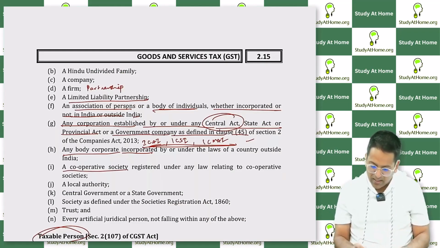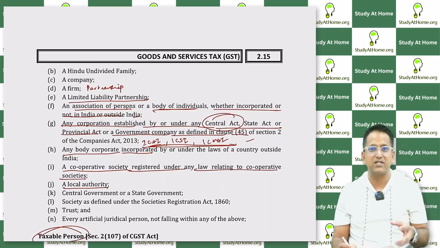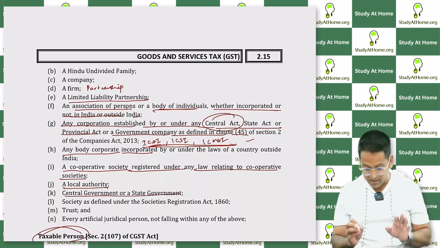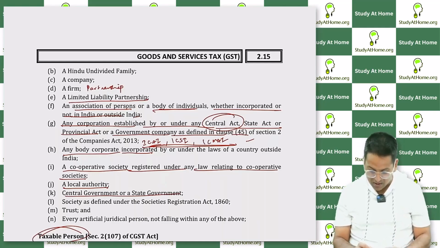A cooperative society registered under any law relating to cooperative societies. Cooperative society is also a person. Local authority like Gram Panchayat, Municipal Corporation. What are these? These are persons. Central government, state government are also a person. Okay, these are also subject to GST.